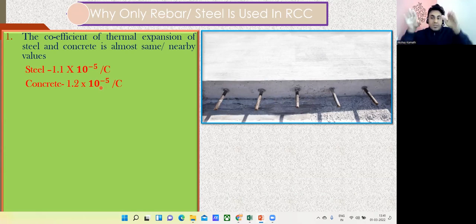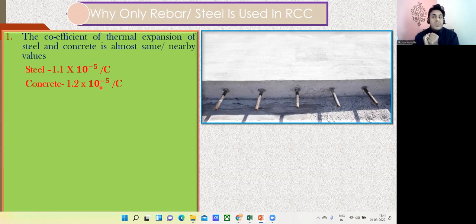In the same way, when there's a decrease in the temperature, concrete got shrunk by 25 centimeter, whereas steel got shrunk by 20 centimeter. That difference from 25 to 20 is not a huge difference. So again, even though there's a decrease in the temperature, there will be a good bonding between them. That is the reason we go with concrete and steel as an RCC member and not with other material.